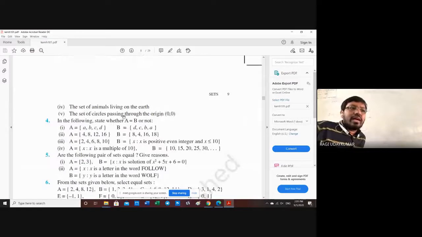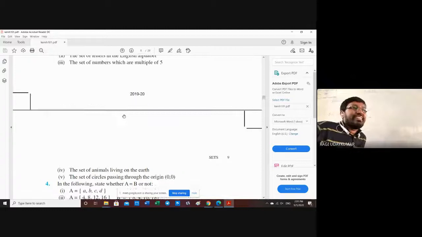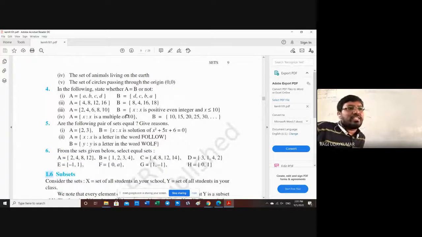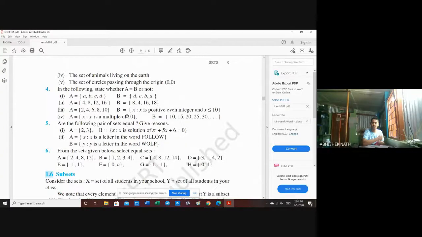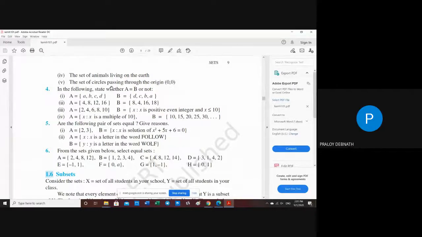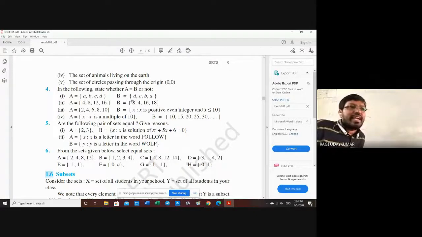Set of the animals living on the earth. You tell me whether it is finite. Finite, sir. Yes, it's finite. Count, sir. The set of the circles passing through the origin: infinite. So yes. Fourth question, state whether A and B are equal or not.